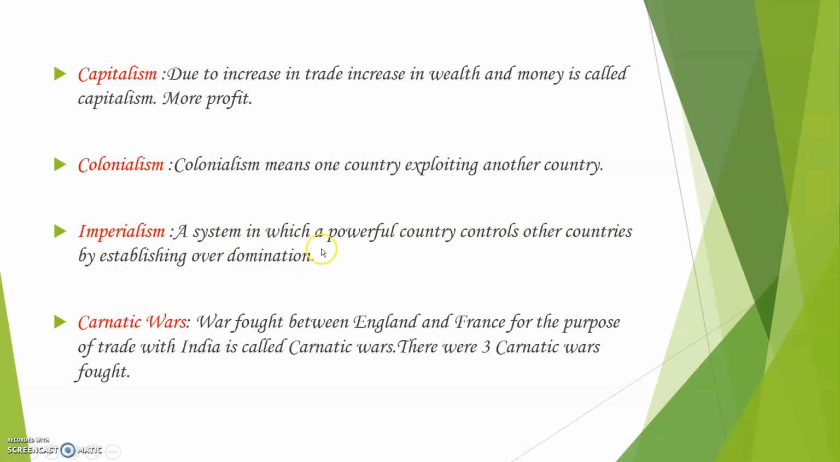Imperialism is a system in which a powerful country controls other countries by establishing overall domination. That means imperialism is a system. As I told you, England became very rich, and since they were rich, they became a powerful country, and they were ruling a number of other countries in the world. Domination means to rule someone.